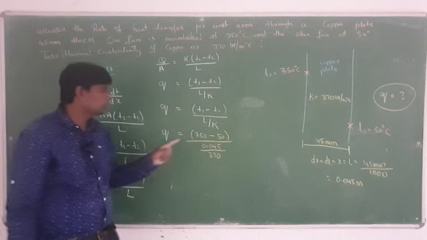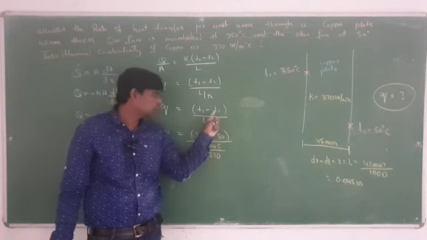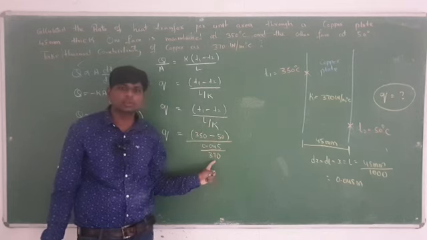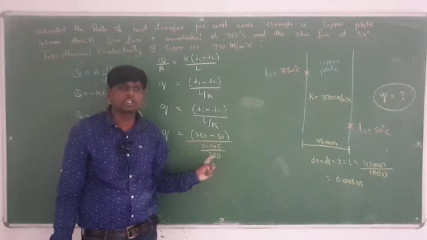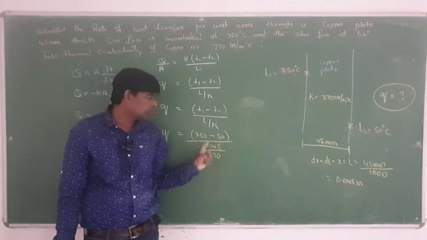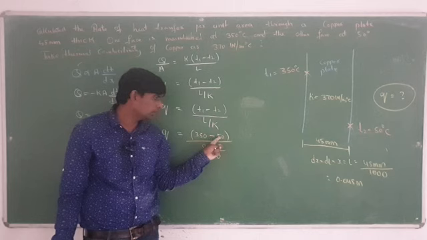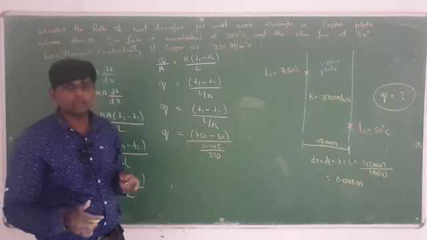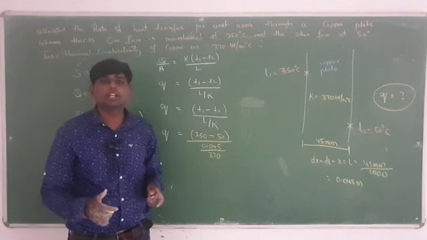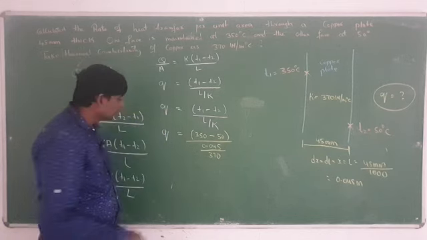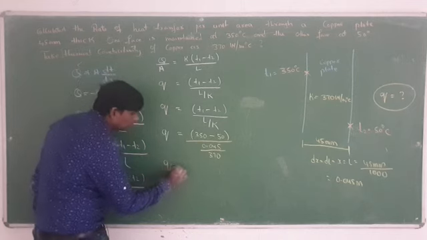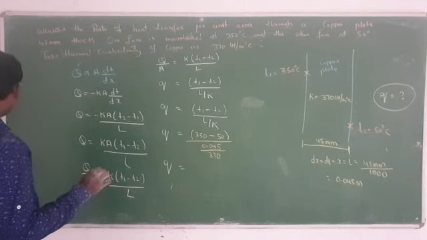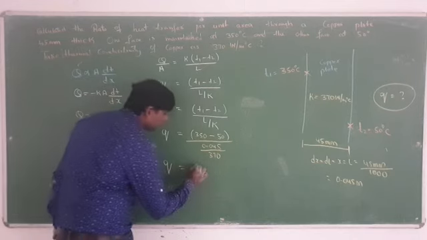You substituted the T1 value, T2 value, L value and K value. K is known as thermal conductivity. L, T1 and T2 are all given in your question. Everything is given. I told you, the higher value you assume as T1 and the lower value as T2. After that, with the help of a calculator, solve this one.